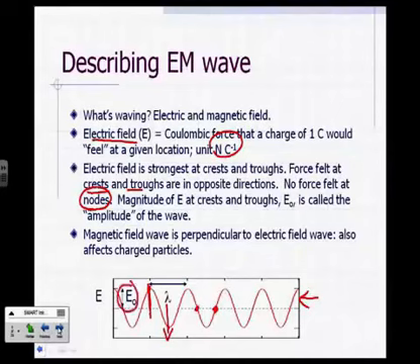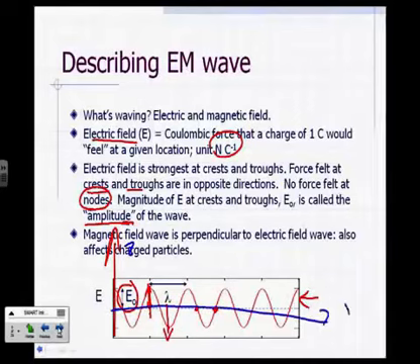Okay? Now, the magnetic field wave is perpendicular to the electric field wave. So if this was like the xy plane, let's call this the xz plane. Okay? So if this is the z-axis, and this is the x-axis, your magnetic field is going to be oscillating like so. Okay, it would be on the xy plane.